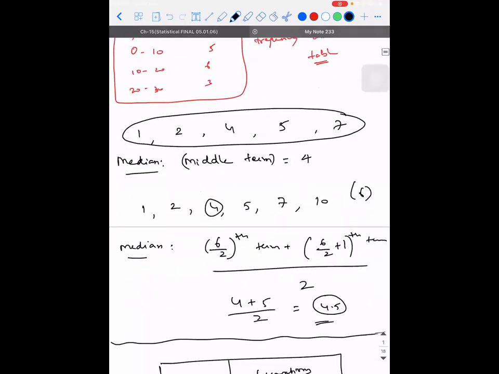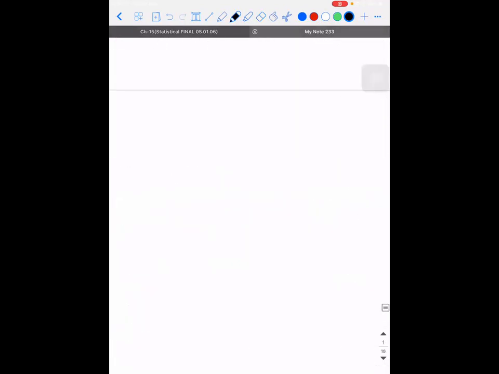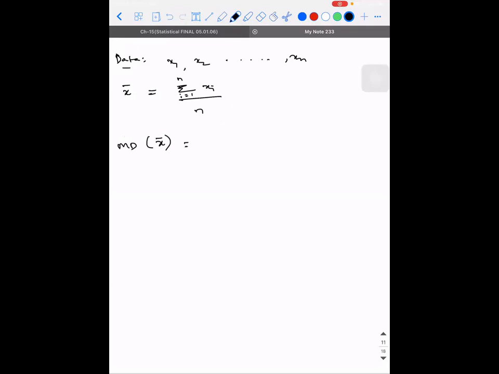Can you tell me what was the formula for mean deviation about the mean? If you have the data X1, X2, and so on till Xn, then X bar is equal to sigma Xi divided by n, where i is equal to 1 to n. We write it like this, right? Then if I ask you what is the mean deviation, that is MD about mean, what will your answer be?